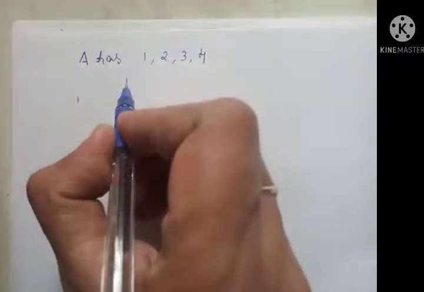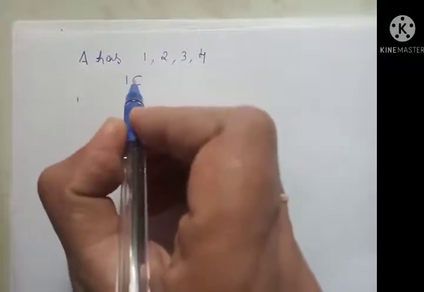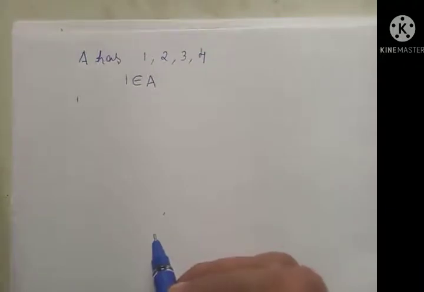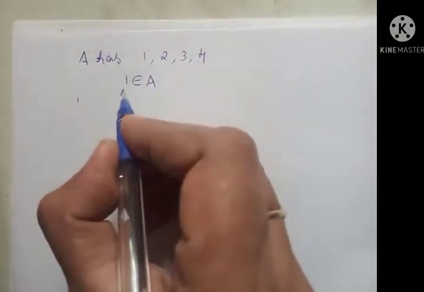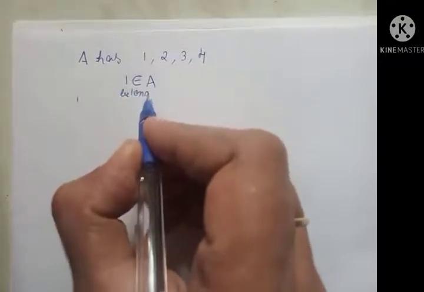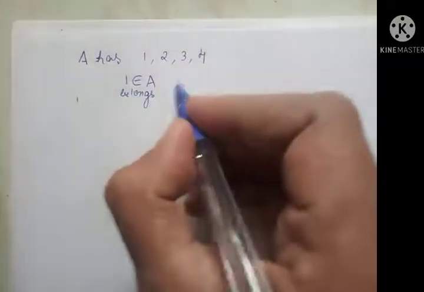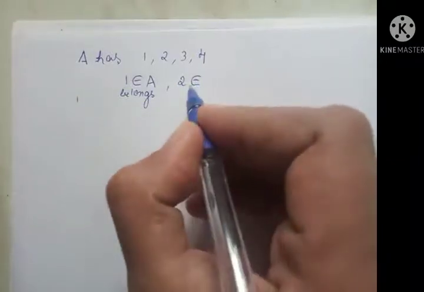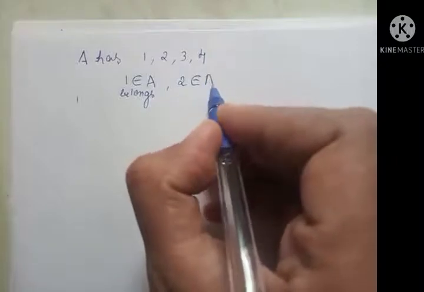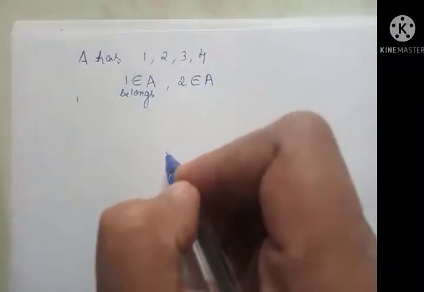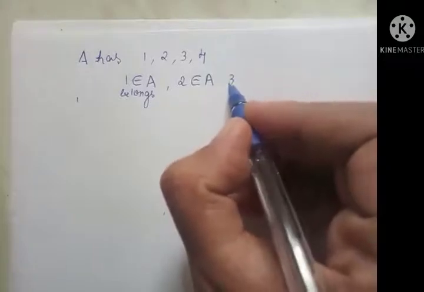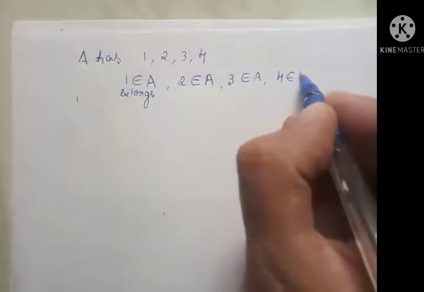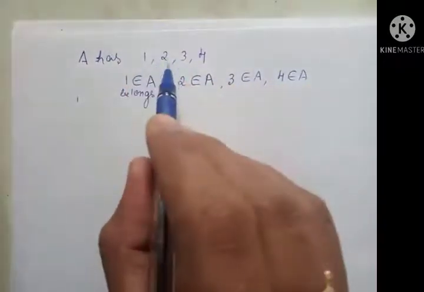Now 1 belongs to A. In that case we say that 1 belongs to A. So the symbol, we read this as belongs. Actually this is the Greek symbol epsilon. Here we use it for belongs. 1 belongs to A. Similarly, 2 belongs to A. Similarly, 3 belongs to A. 4 belongs to A. So this set A has only these 4 elements.